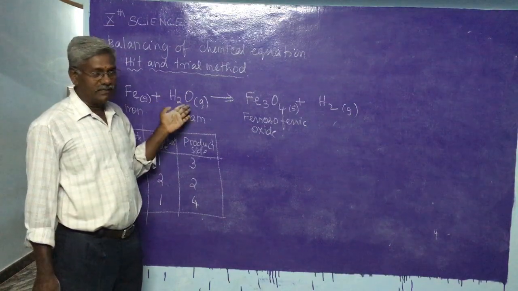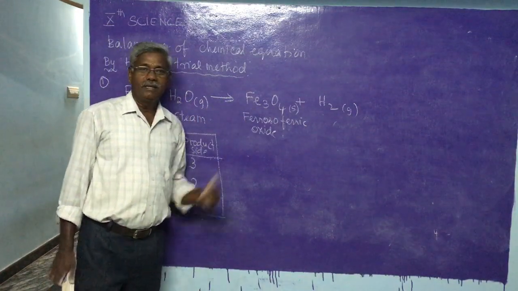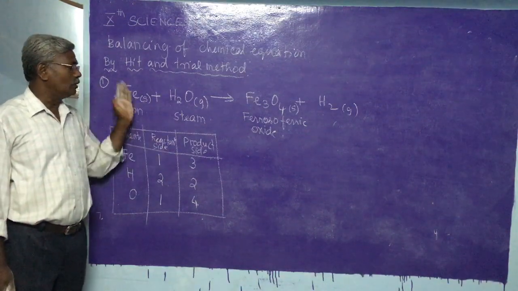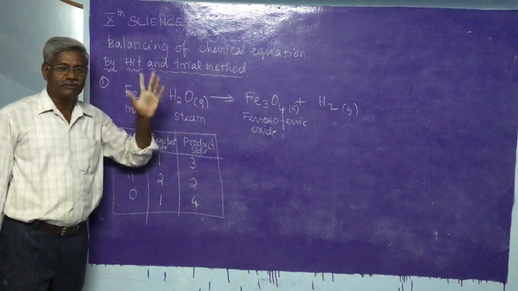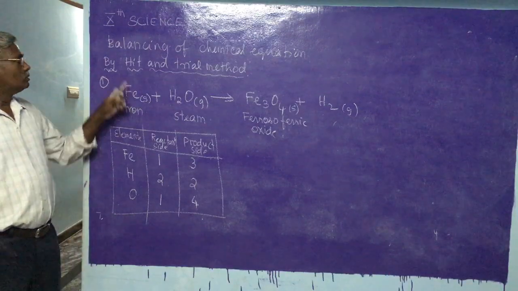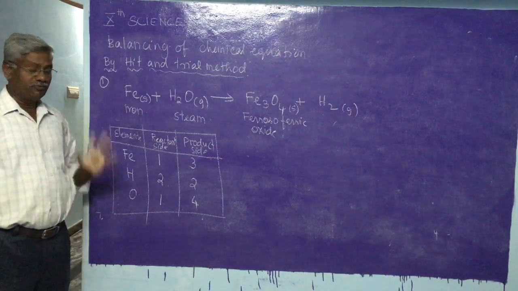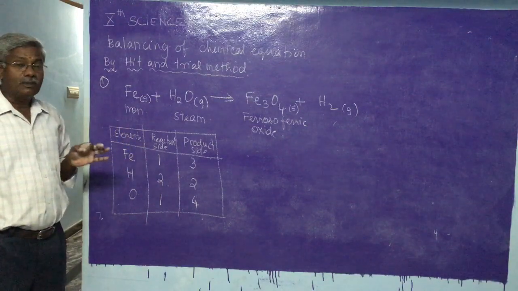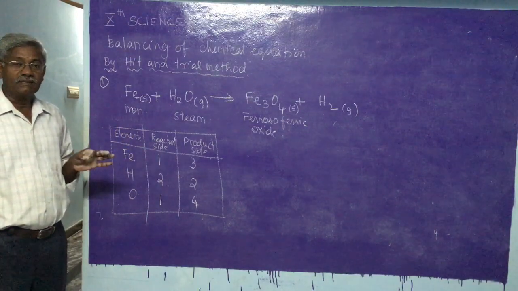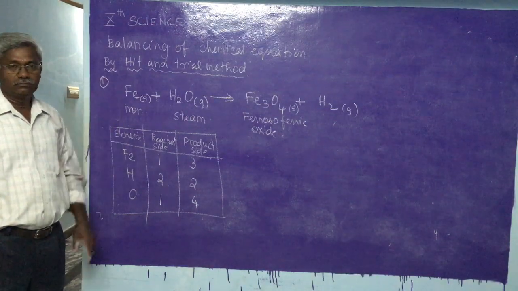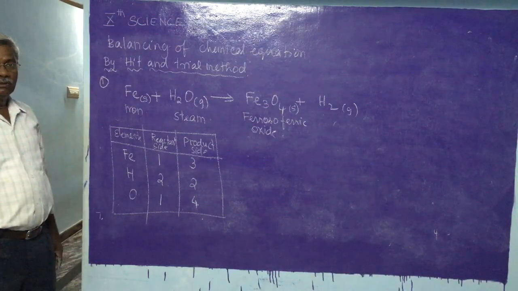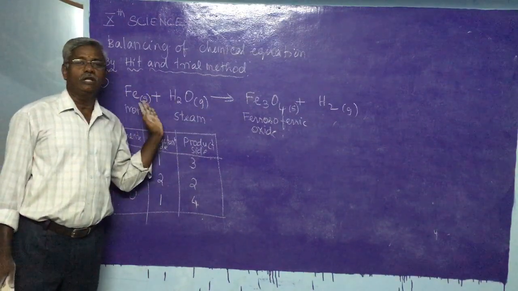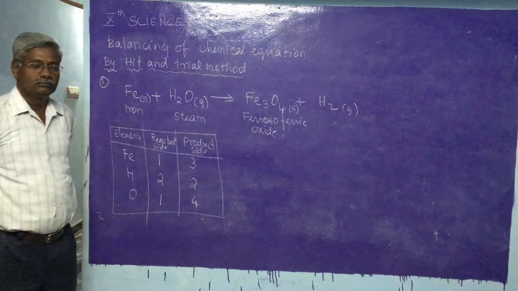Oxygen, likewise. So here all the elements are present in only one reactant and one product.